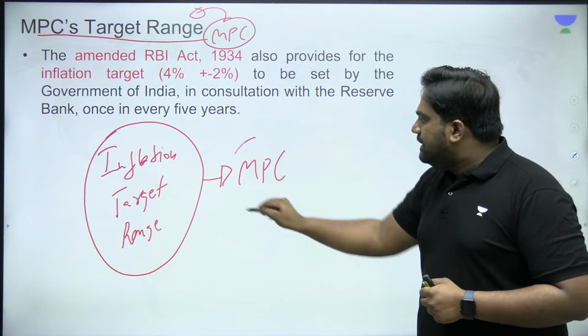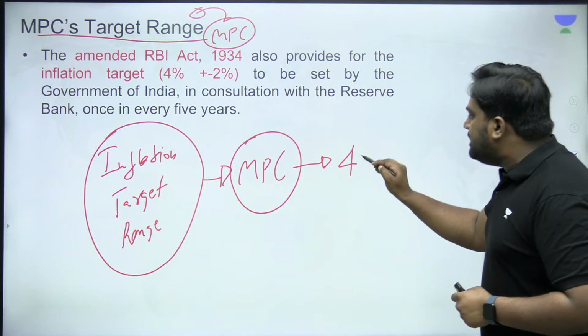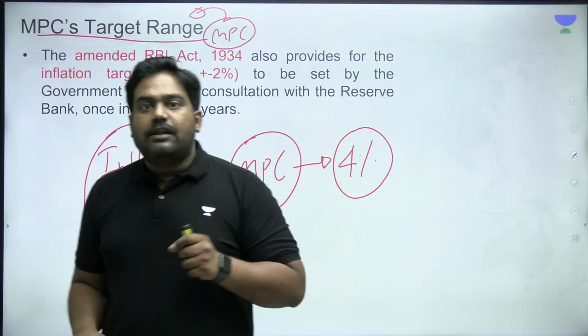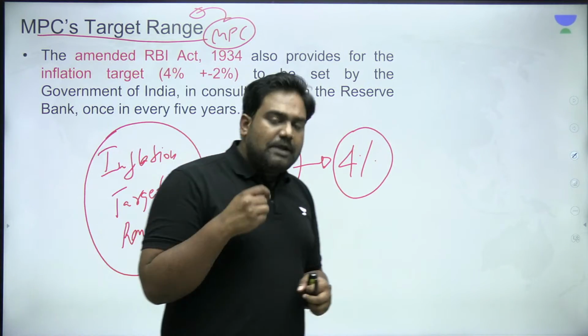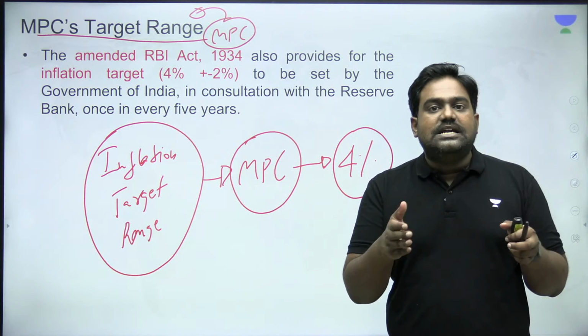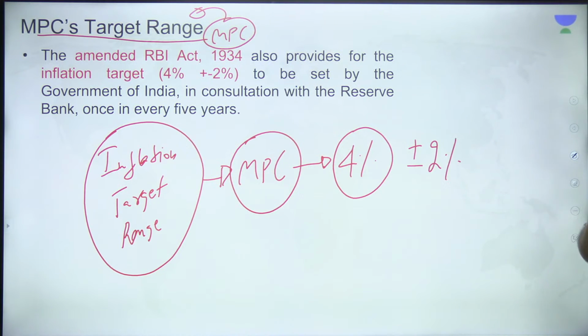The Monetary Policy Committee is entrusted with the task of keeping inflation ideally at 4%. This is the prescribed target. But of course, it might be difficult to achieve the exact target. So there is a range of flexibility, which is plus or minus 2%.